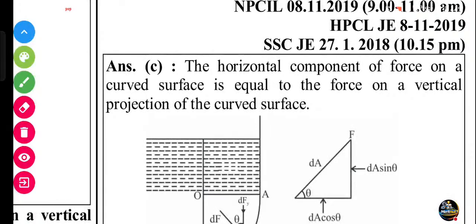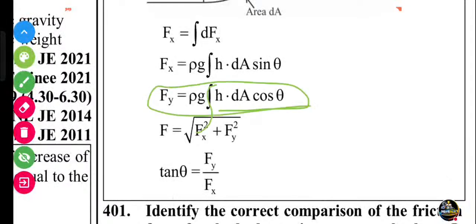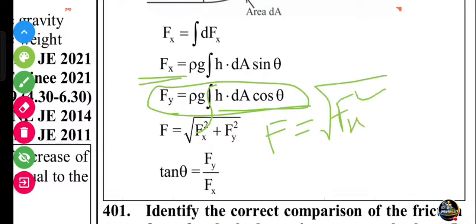The horizontal component of the force on a curved surface is equal to the force on the vertical projection of the curved surface. This is rho g integral h dA cos theta for the y direction, and this is for the x direction. The net force is equal to the root of Fx square plus Fy square, the horizontal and the vertical force squared.